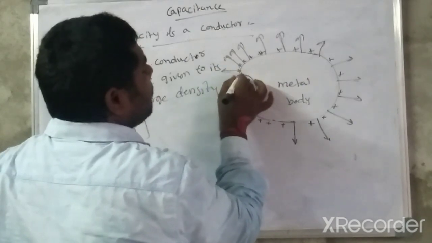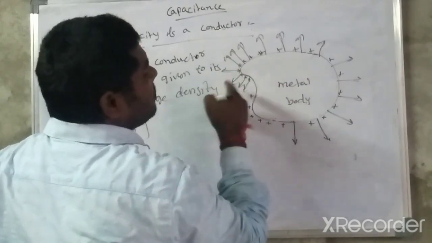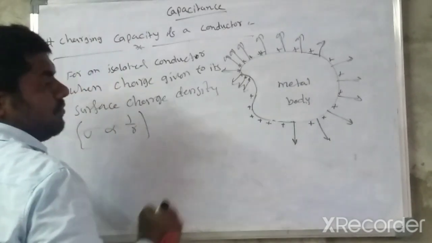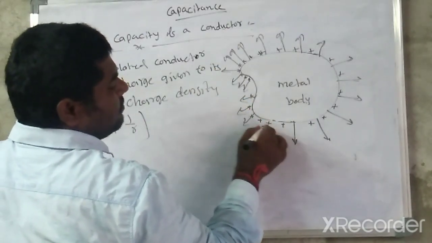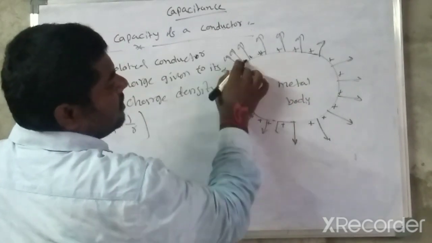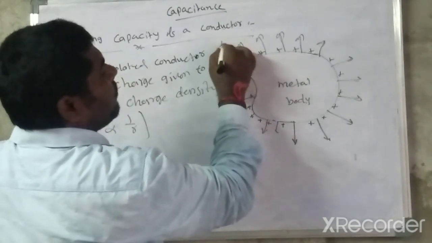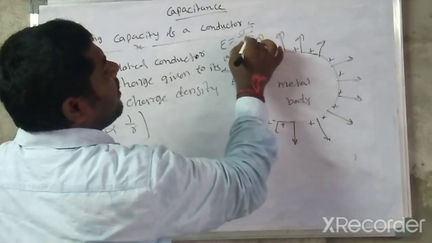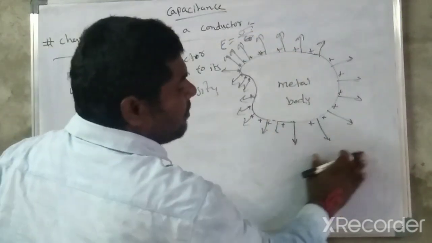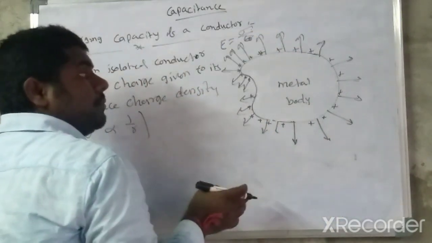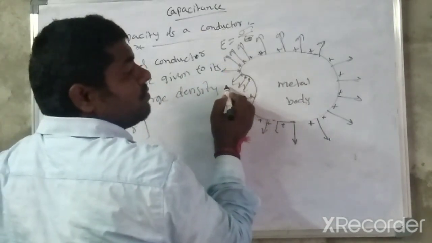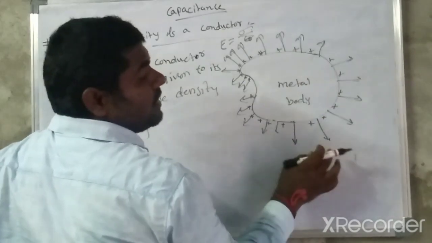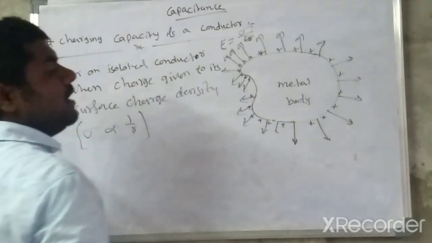The electric field is more because the charge density is very high. Compared to this section and the remaining section, here the electric field is equal to sigma upon epsilon naught. Here also sigma upon epsilon naught, but here the charge is more. That's why here the electric field is more than the remaining side. Here the electric field is less.